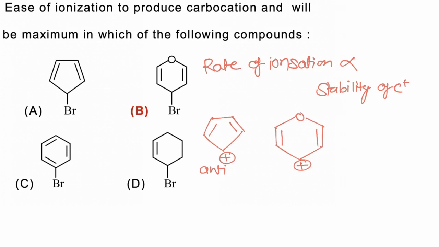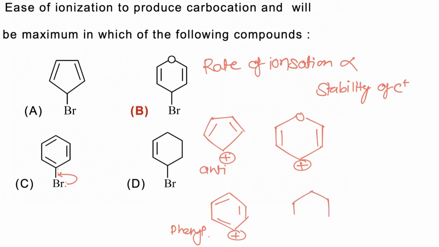In the compound given in C, formation of the carbocation is most difficult because Br is attached to a conjugated system, due to which a partial pi bond develops between carbon and Br, and the carbocation formed is a phenyl cation, which has a positive charge on an sp2 hybridized atom, which is again highly unstable.